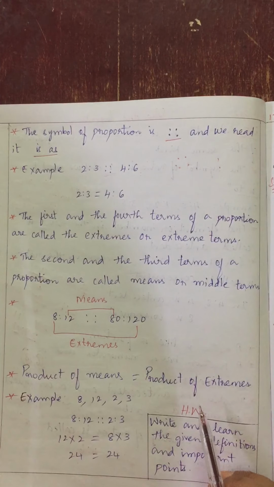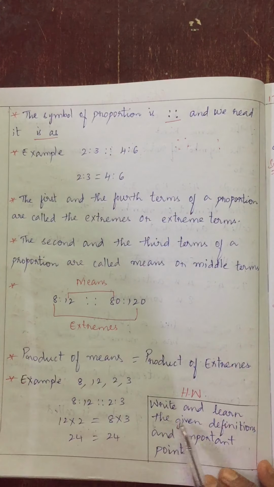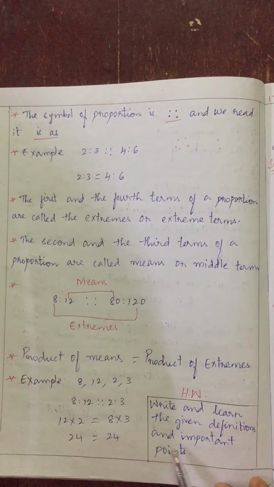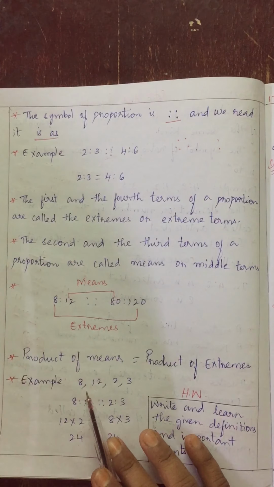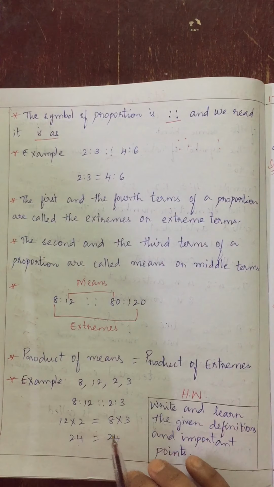Am I clear, children? I hope you all understood today's topic. So today's homework is to write and learn the given definitions and important points. Here I have given some definitions and some important points. Both you have to write and learn. Okay, children?